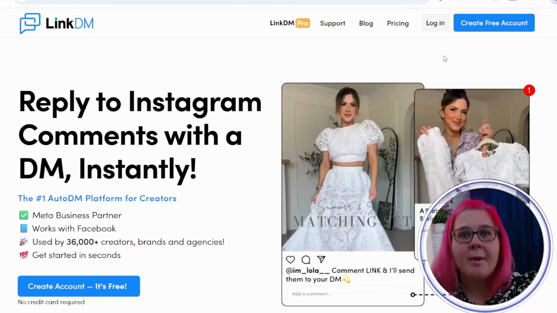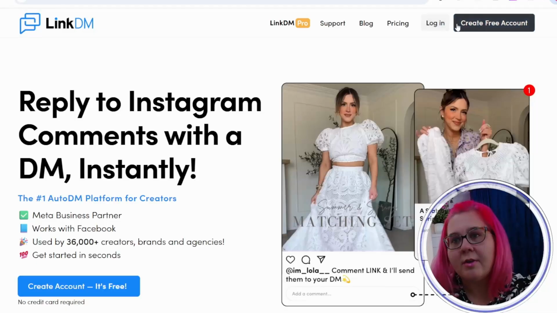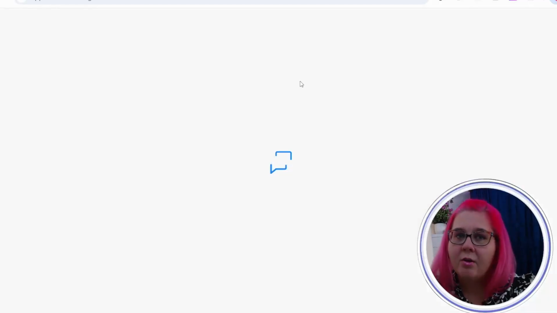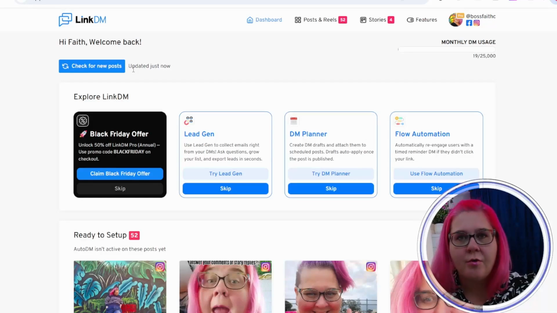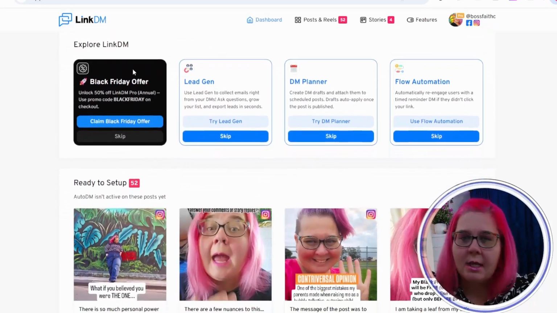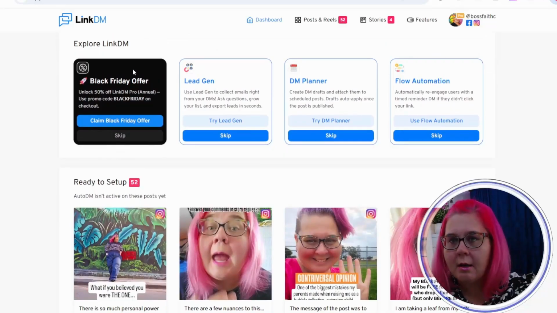So if you're coming to this page for the first time, you're going to obviously create a free account. In my case, I already have an account and I've logged in. When you log in the first time, you'll see a thing here that says sync your posts, and you can pay extra if you want to sync more. I personally chose not to do that because I just synced what was available and I'm using it moving forward.